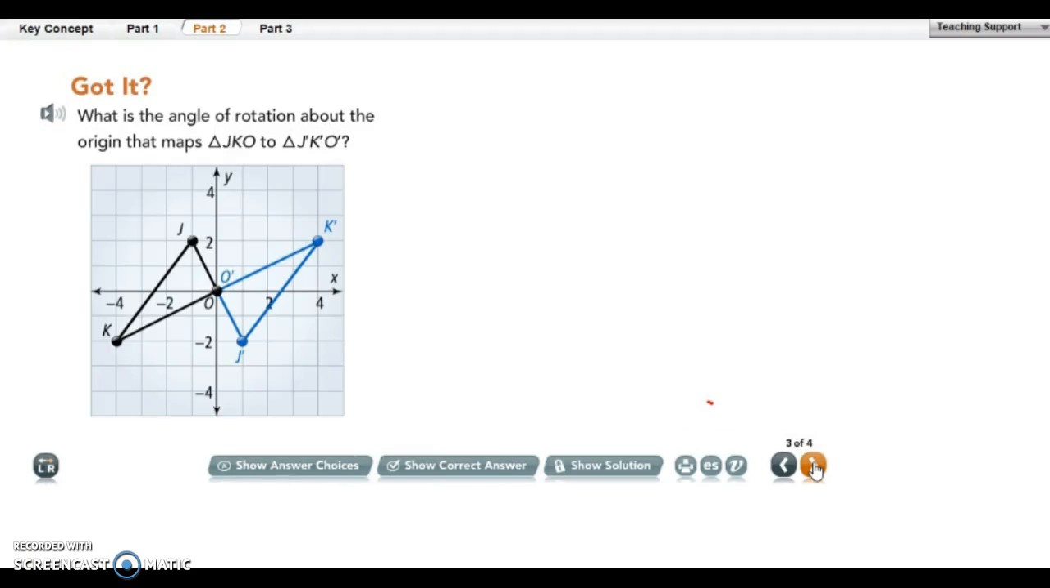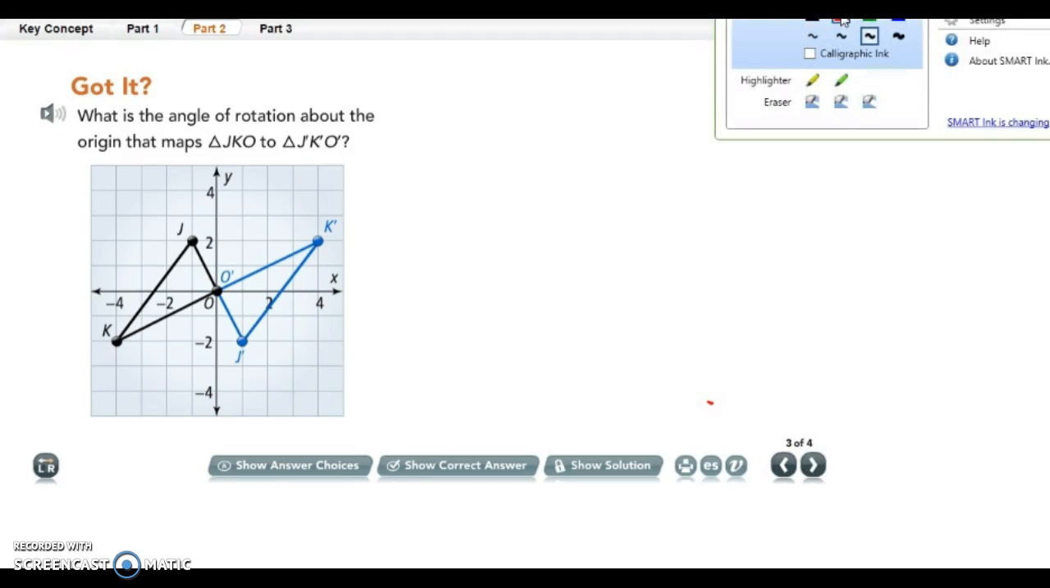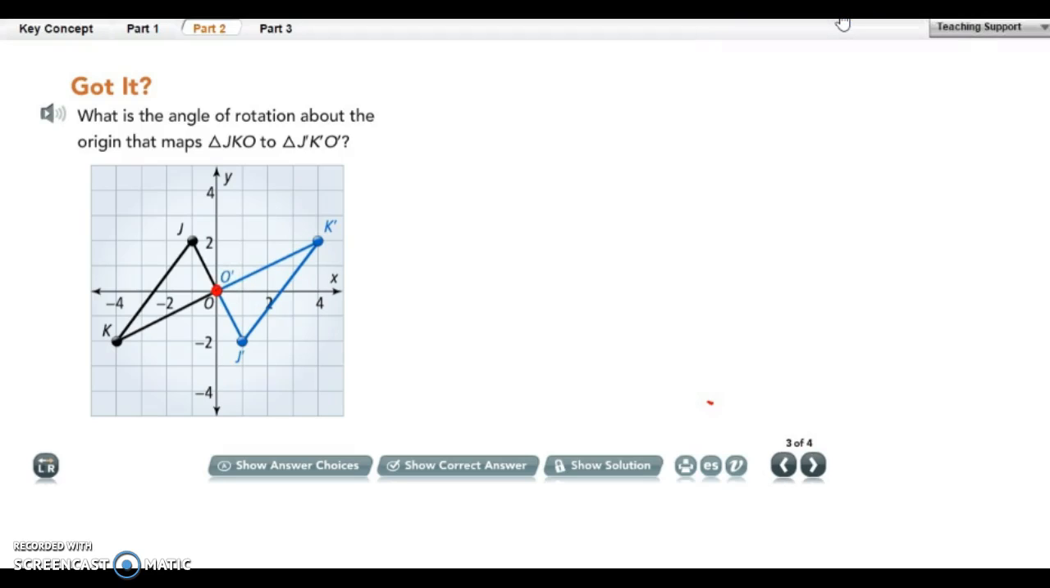Next example is pretty easy to see. We're starting at our point of origin, and we are going to look at K. So to go from K to the origin and then to K prime, you can see that that's going to be a straight line, and a straight line is always 180 degrees. So this particular one is 180 degrees. I want you to notice real quick that K is going to be -4, -2. K prime is going to be 4, 2. You notice they're exactly the same numbers, they're just switched signs.